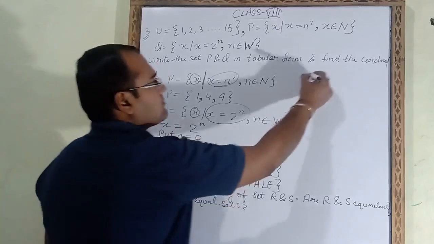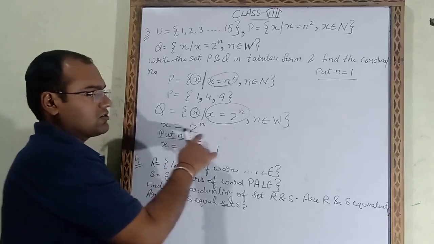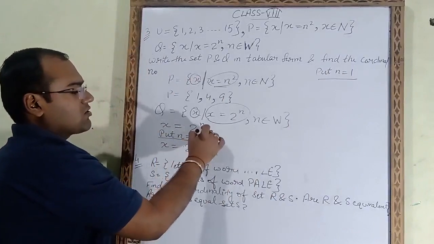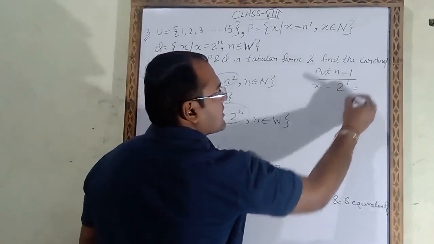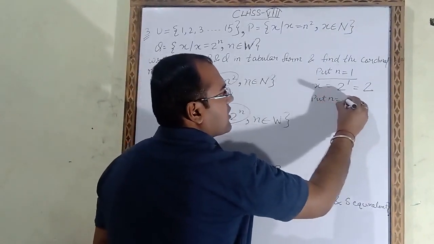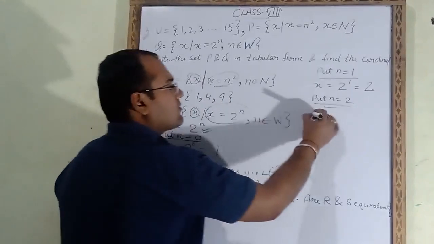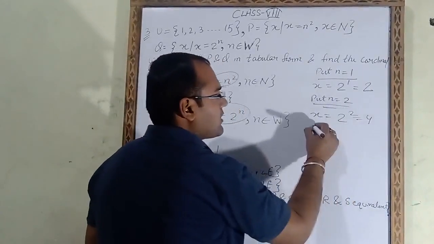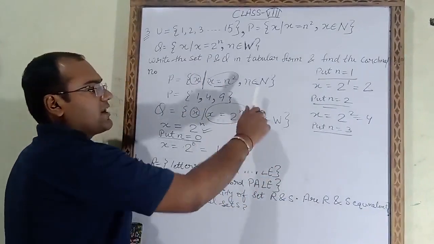Now we will put n is equal to 1. Here the equation is x is equal to 2 power n, so we put n value 1. So x is equal to 2 power 1, and the final answer will be 2. Now we will put n is equal to 2. In this formula, instead of n we will take 2. So x is equal to 2 power 2, and the final answer will be 4.